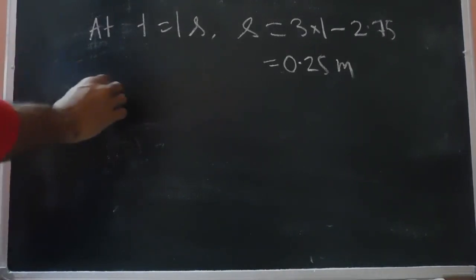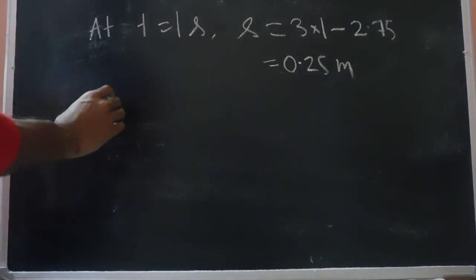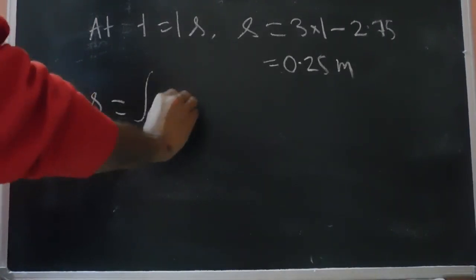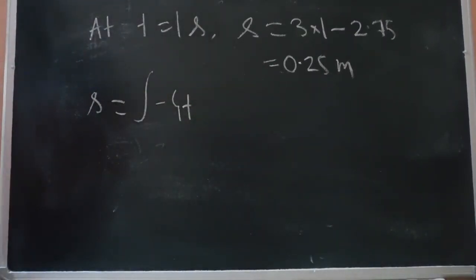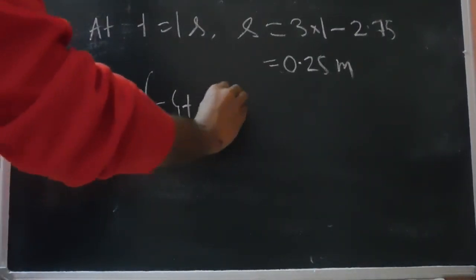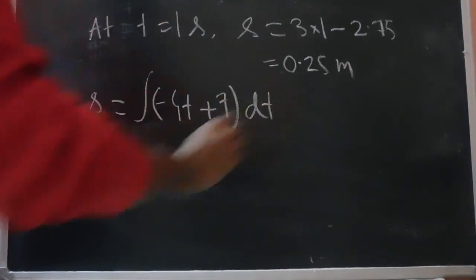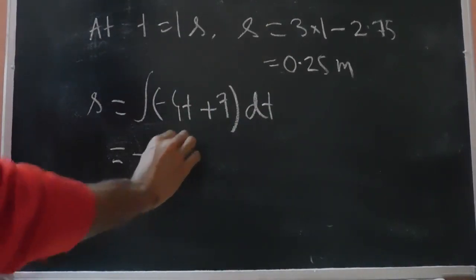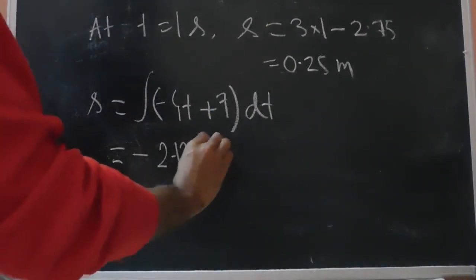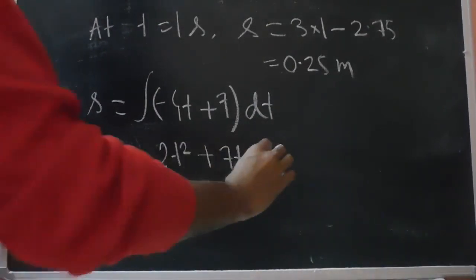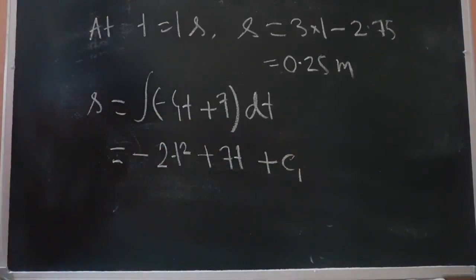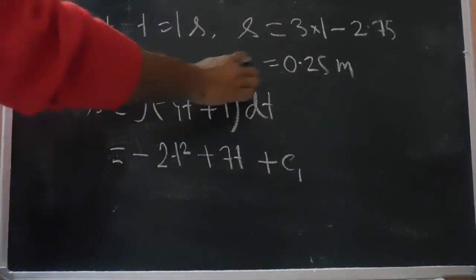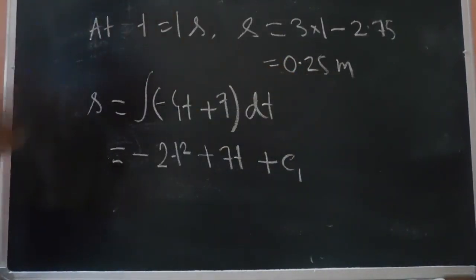So for the next segment we have s equals integral of -4t plus 7 dt. From this we get -2t square plus 7t plus some integration constant c1. This integration constant c1 can be found out by substituting. At time t equals 1 second, the displacement should be 0.25 meter, which we will substitute over here.